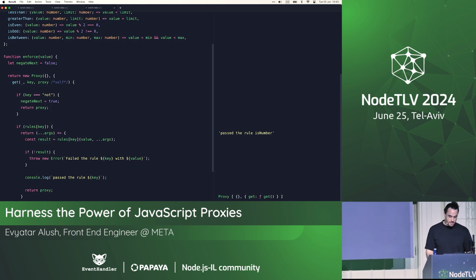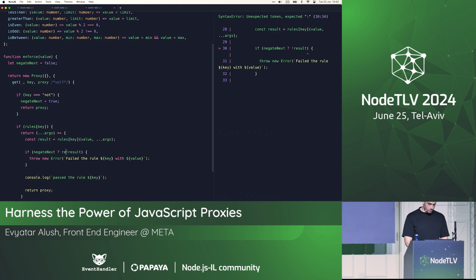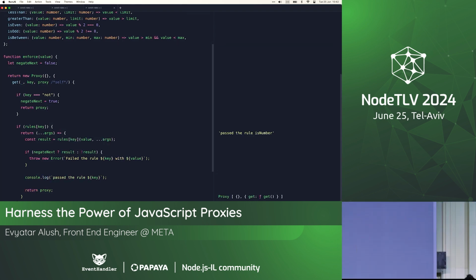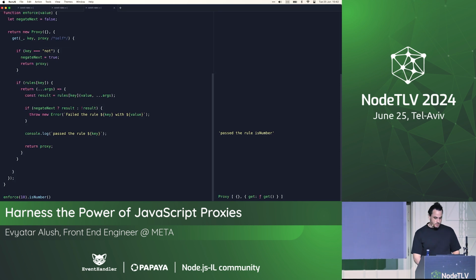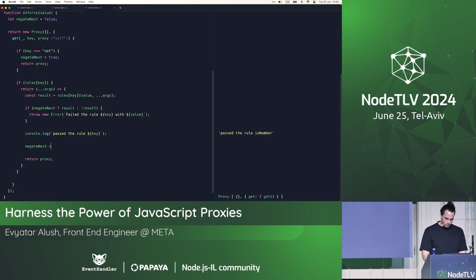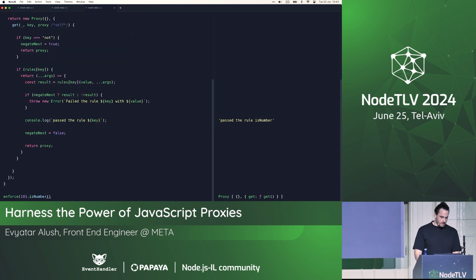Now, this does not do anything just yet. It just returns a proxy. But what do we have here? We have the result. And what we can say here is that if negate next is true, we want to return result. Otherwise, we want to go by the opposite of result. And just so it flips the switch back again, let's reset it if the rule is true. False. OK. And just like that, if I start typing, so let's go here, enforce 10 is number, but let's try the opposite of that.